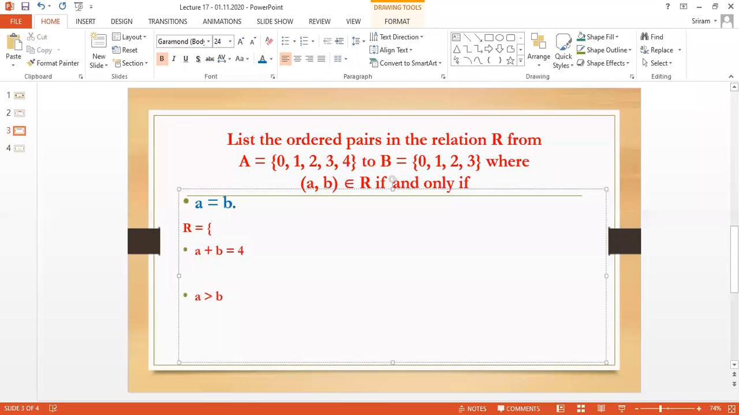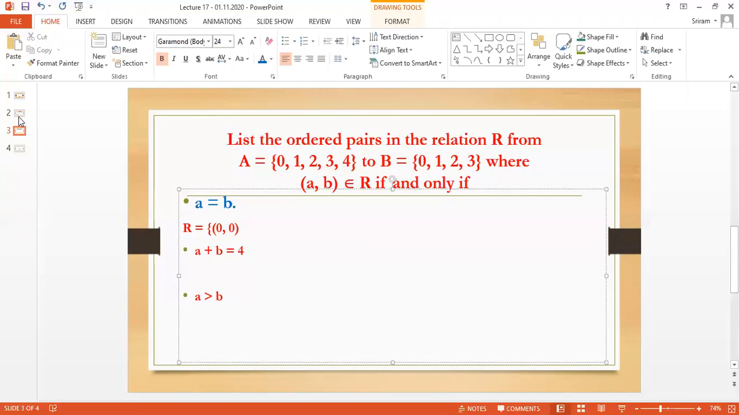We are going to take the ordered pair A comma B: first element from the first set, second element from the second set. So the meaning is that I take the first element 0, and my B value should be the same, 0. If it is the same, I am going to put this in the relation.